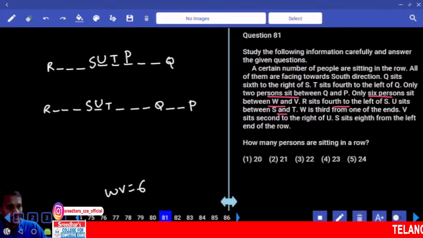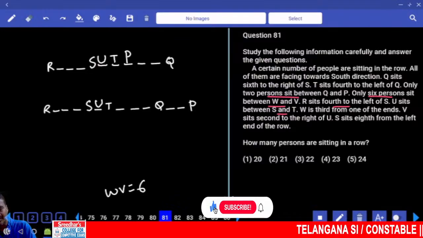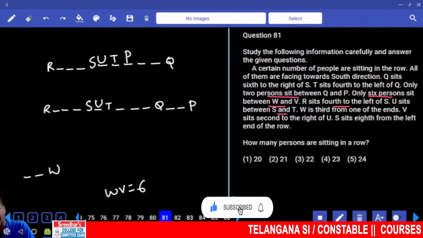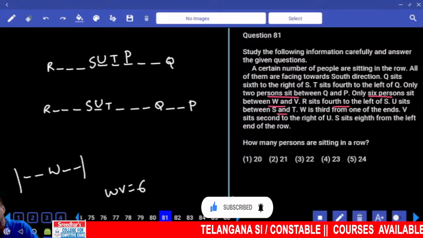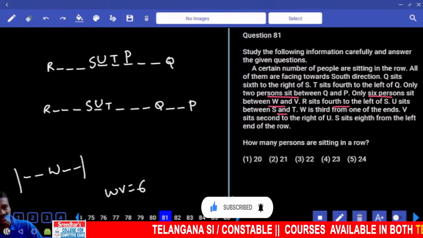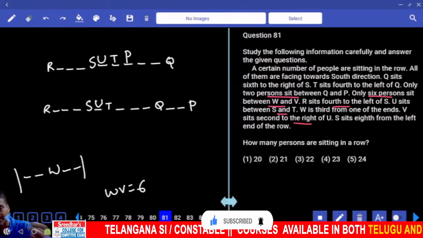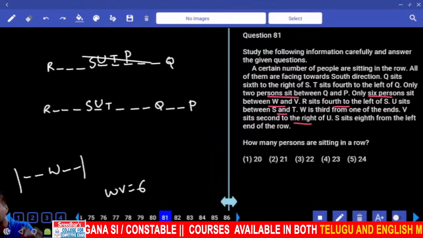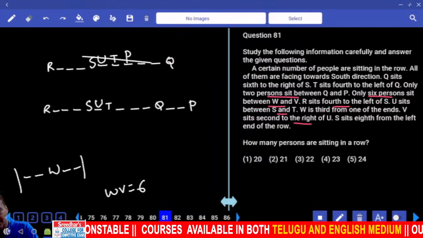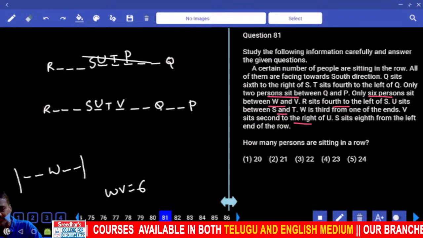Then W sits. W is third from one of the extremes, and W can be third from the left extreme or the right extreme. Then next, V sits second to the right of U. In this case, V seated second to the right of U is ruled out on the left side, so V is here.